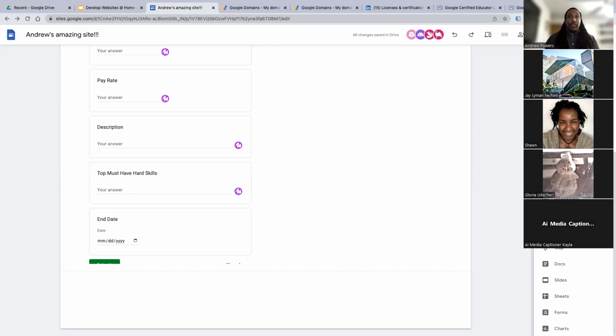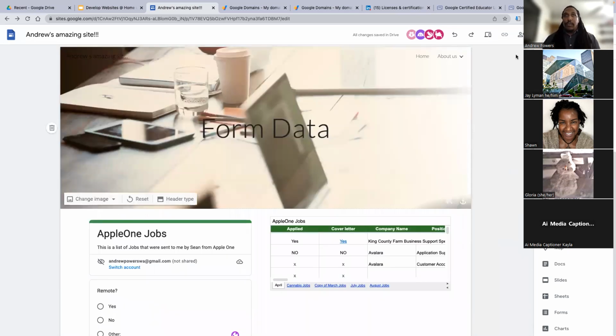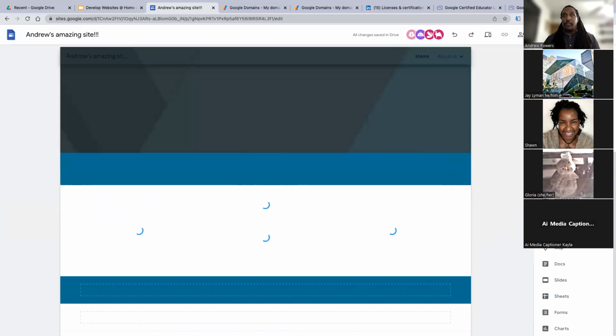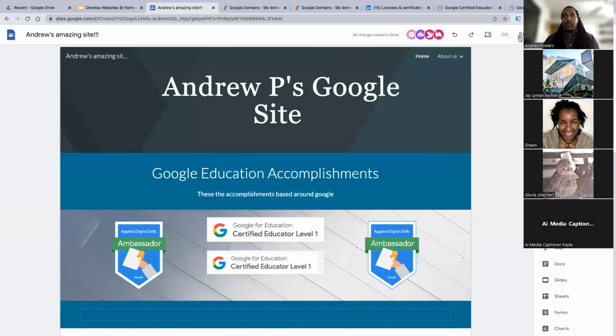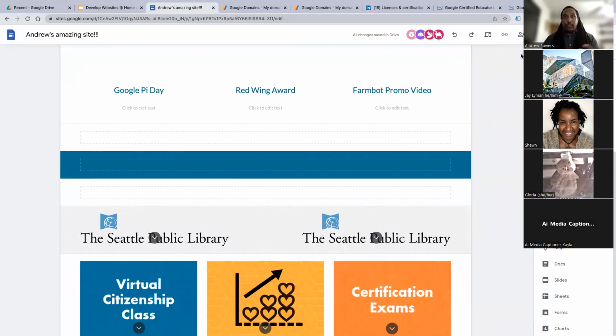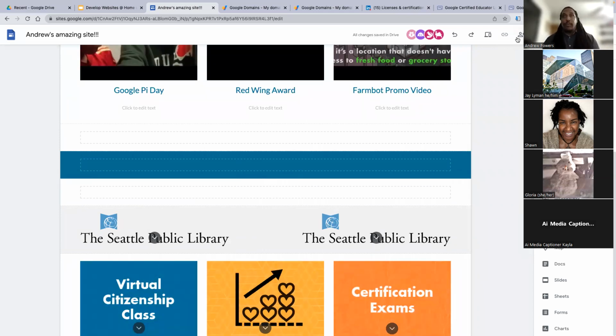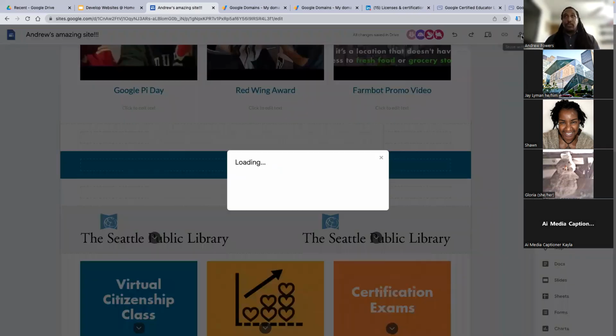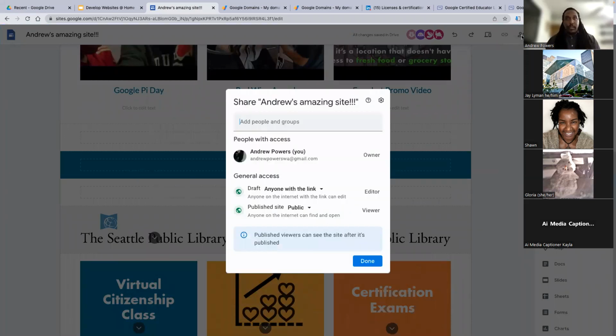So you can't do that right now, but since we are 15 minutes till, I'm going to just show you the last part. Let's go back to the home page: publishing or sharing. We've all had Google Docs, Google Sheets, so you can share with other people. That's how I share this with you, and you're able to jump on and collaborate.